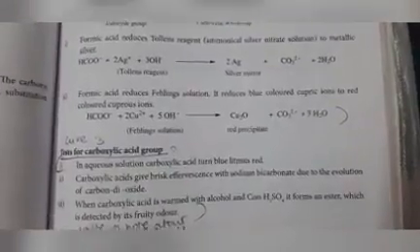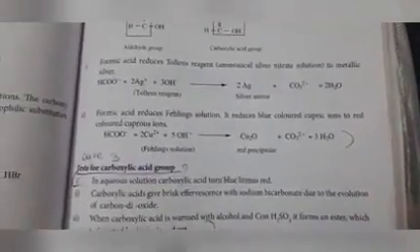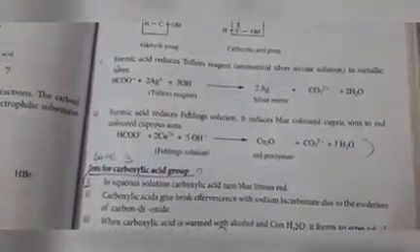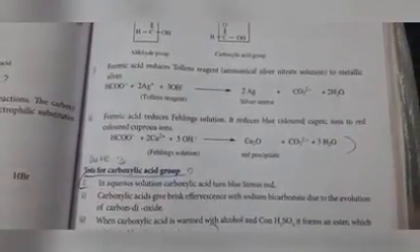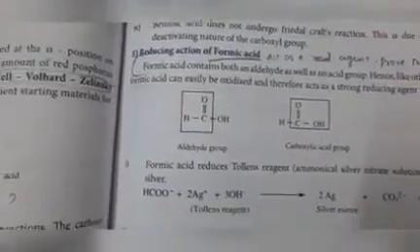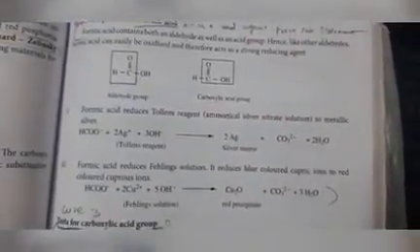So, here also copper is reduced because of formic acid, because formic acid contains an aldehyde group. Only aldehydes reduce both Tollens' reagent and Fehling's solution. Formic acid also reduces Tollens' reagent and Fehling's solution because formic acid contains an aldehyde group. That's all. So, this is the reducing action of formic acid.